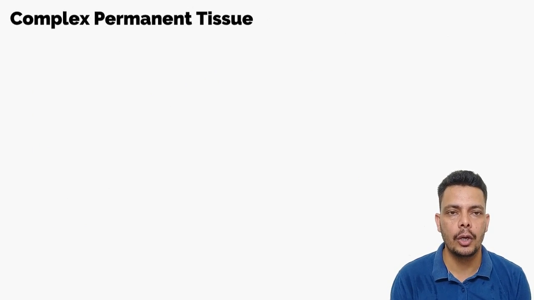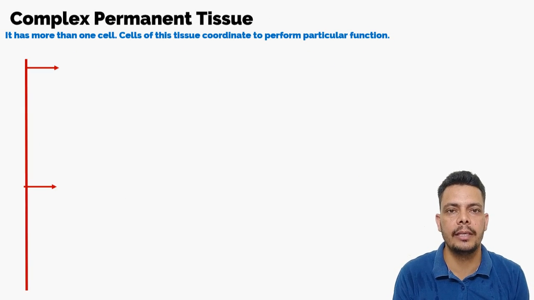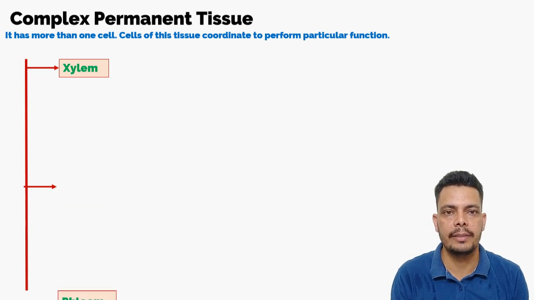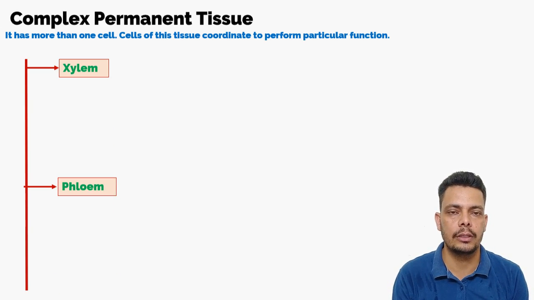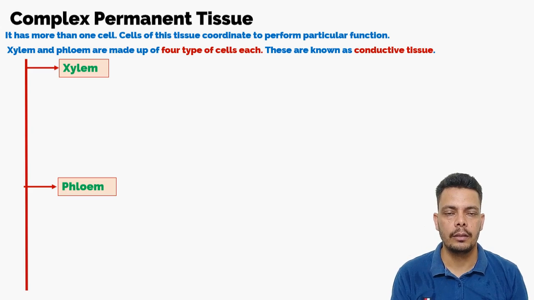Let's move to the complex permanent tissue. As the name suggests, it will be complex because there will be a number of cells. So let me tell you, there are two types of tissue, xylem and phloem, and in each of these two, four types of cells are present. This is also known as conductive tissue.